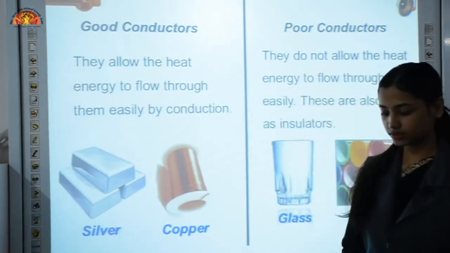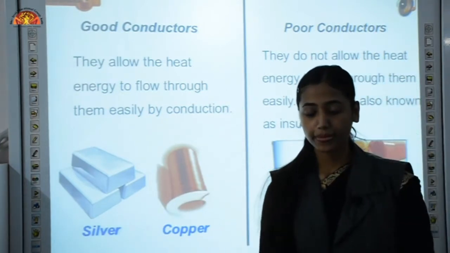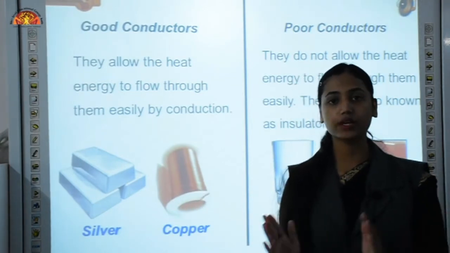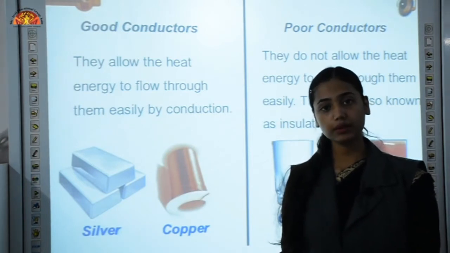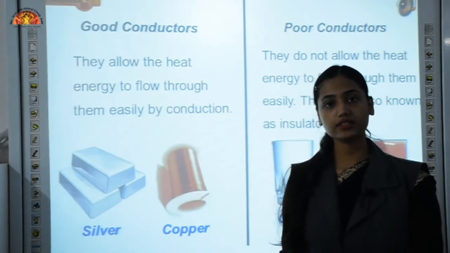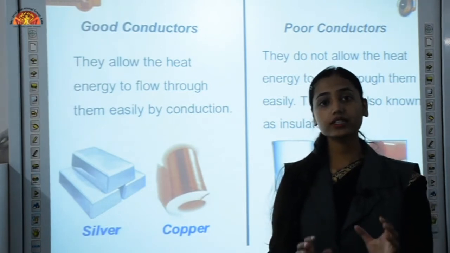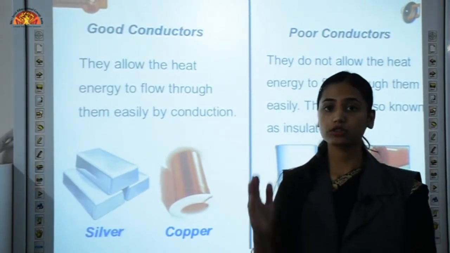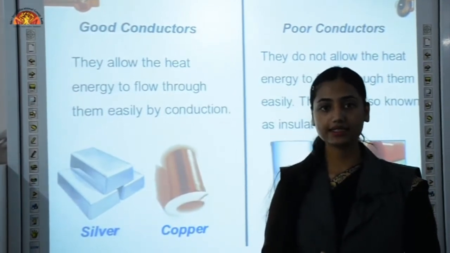And now, what are a few uses of bad conductors or insulators? You have seen that during summer, when an ice slab is transferred from one place to another, they cover that ice slab with a gunny bag. So why do we use a gunny bag? Because a gunny bag has many small holes in which air is trapped, and air is a bad conductor of heat. So it prevents our ice from melting. It does not allow the heat from our environment to reach our ice slab.